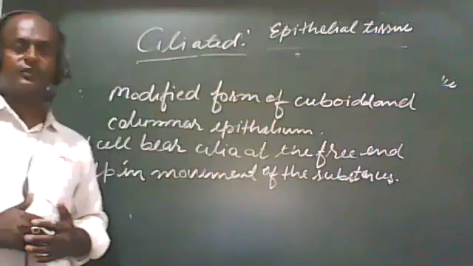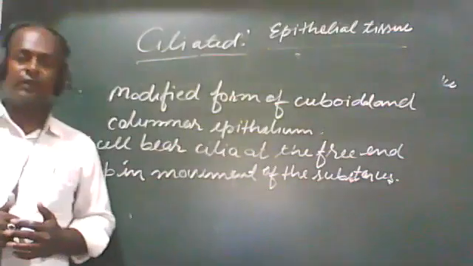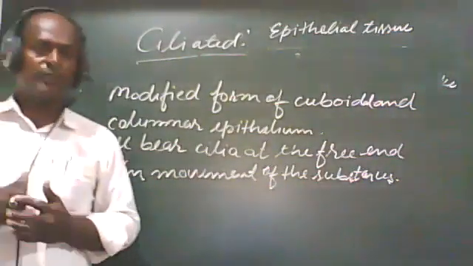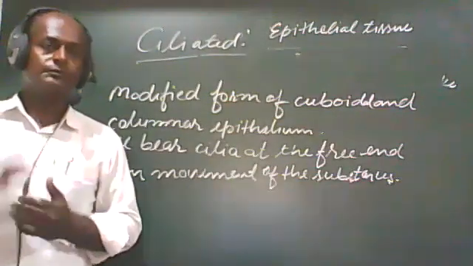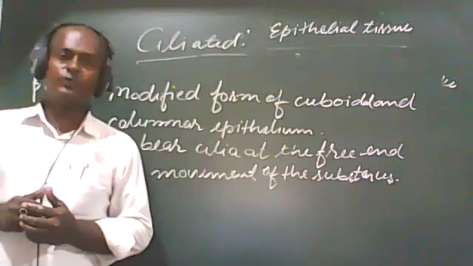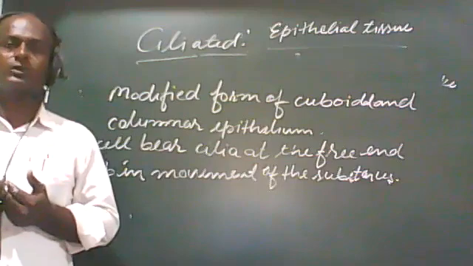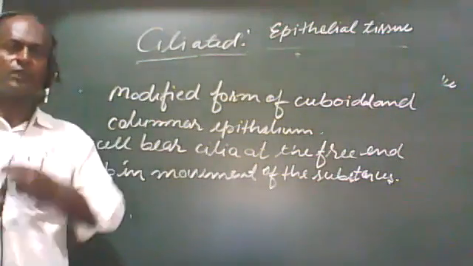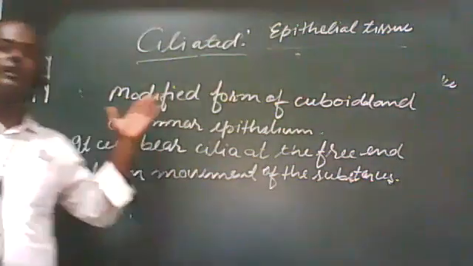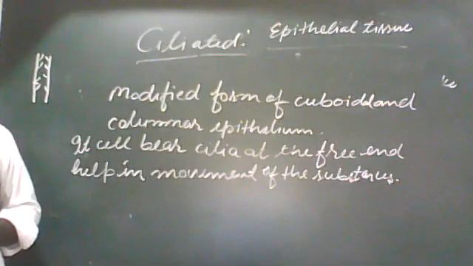There is unidirectional movement, and this unidirectional movement is helpful in swallowing of food, as when we swallow the food material, it goes into the body. In our small intestine also, when the process of digestion and absorption occurs, the movement of food particles happens in a unidirectional movement. And what is the reason for that? It is the ciliated epithelial tissues only. These ciliated epithelial tissues are helpful.